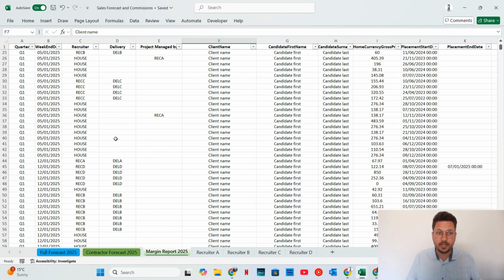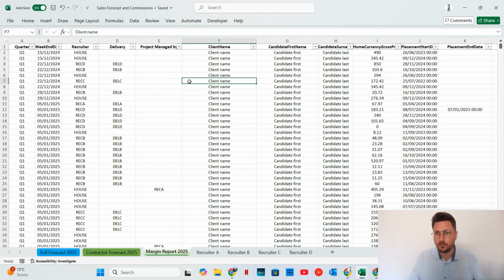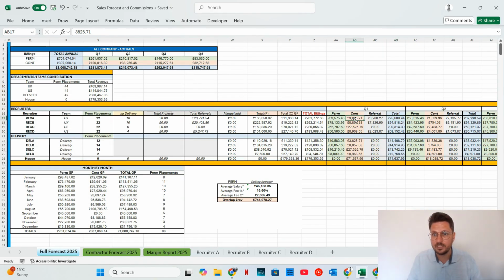Your margin report, again, these are actuals. This particular report is pulled through QuickBooks, and you can just copy and paste the report financials into here, and then allocate per recruiter. Nice and simple. You filter by client name or candidate name, and then you just drag down who that revenue applies to, and all of this information will then pop into each recruiter's contract quarter. Again, quite a comprehensive view on financial reporting, but I hope it makes sense.